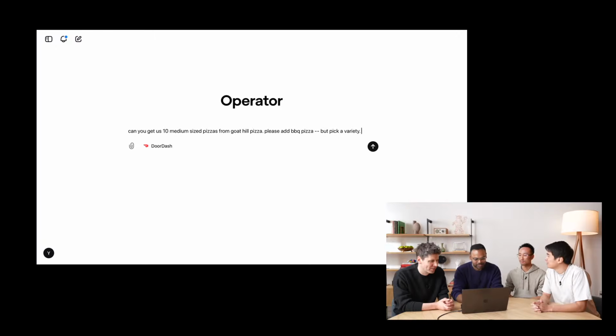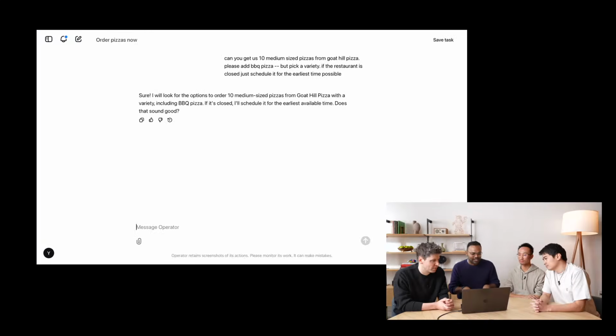Okay, shop might be closed. So if the restaurant is closed, just schedule it. And I love that you're talking to it just like you would a human. I'm thinking inner monologue and then I'm typing it out. Earliest time possible. Okay. Okay, so it's just asking me to confirm basically what I said in a much better way.